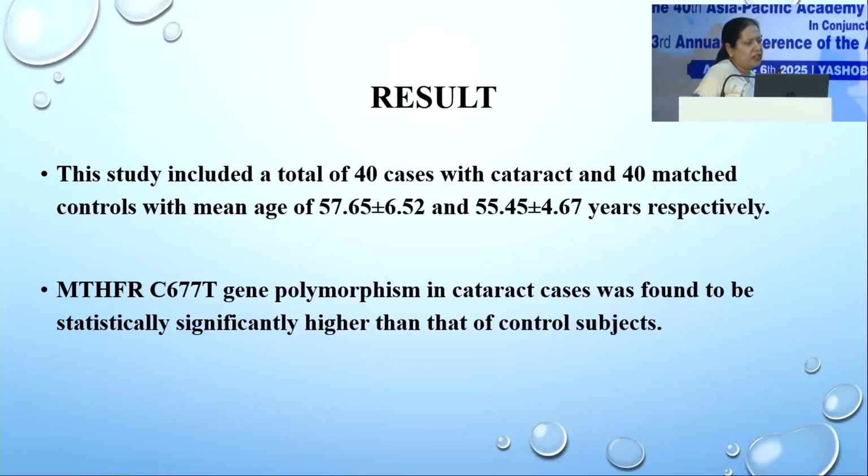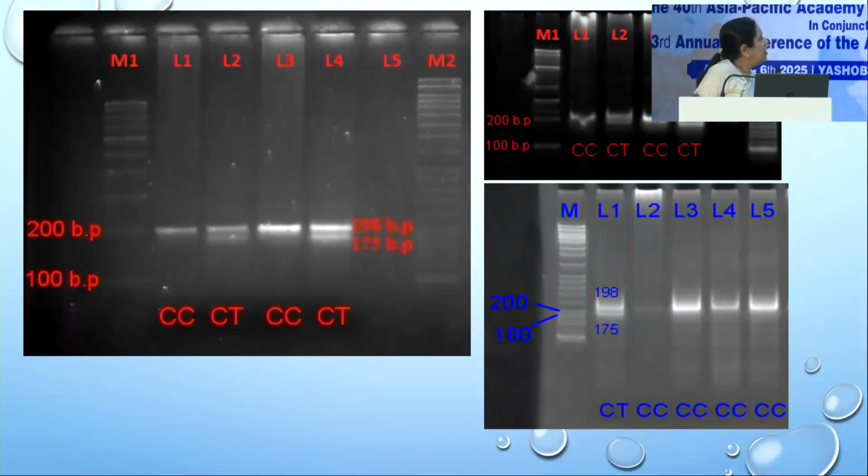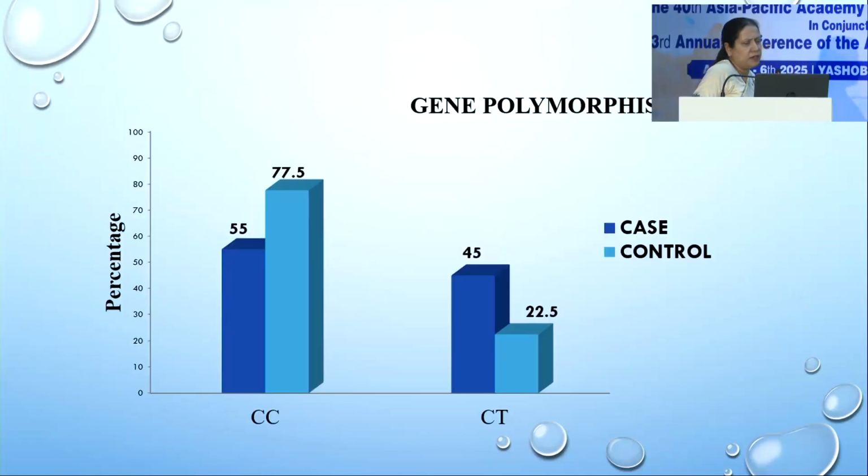So we found that the MTHFR C677T gene polymorphism in cataract cases was significantly higher than that in control cases. This is the PCR showing, we can see the CT polymorphism. There are two bands showing, this is the polymorphism gene.